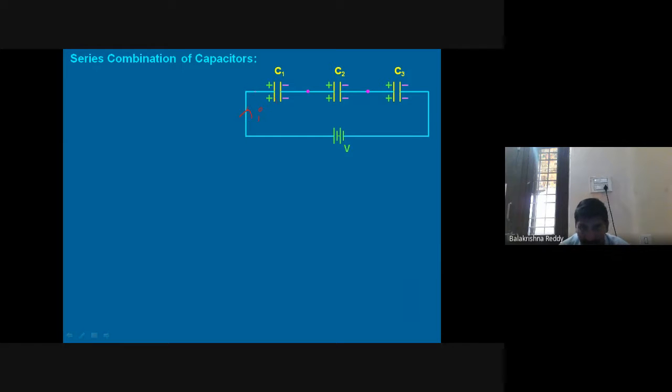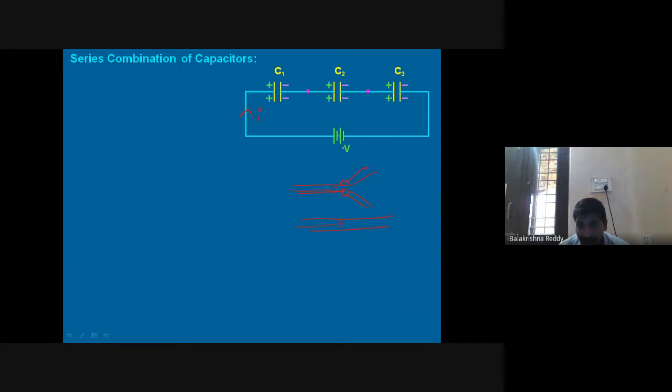Current is passing through the wire, right? It always passes through that without dividing. It's like water through one pipe. If many pipes are connected to the water, it divides, right? Otherwise, it will not. Since it is one pipe, through the one pipe, water will go the same line.